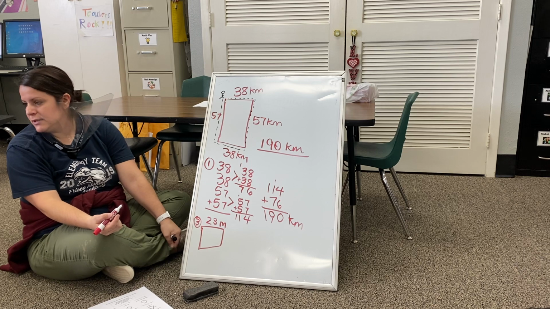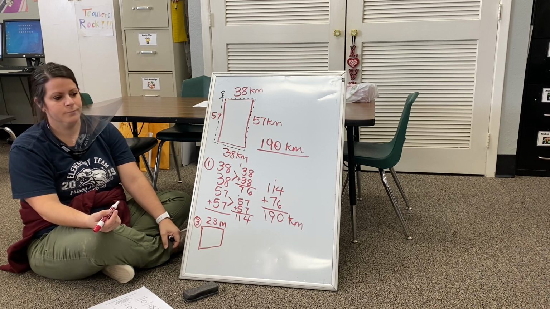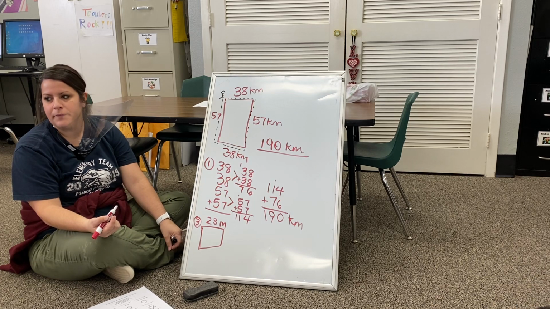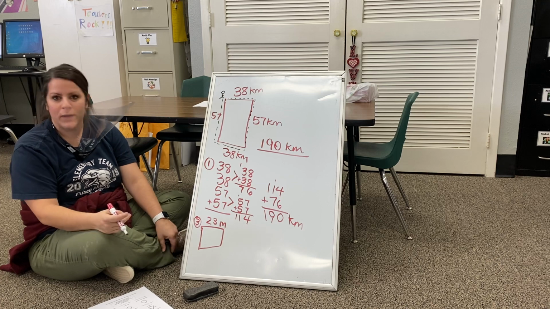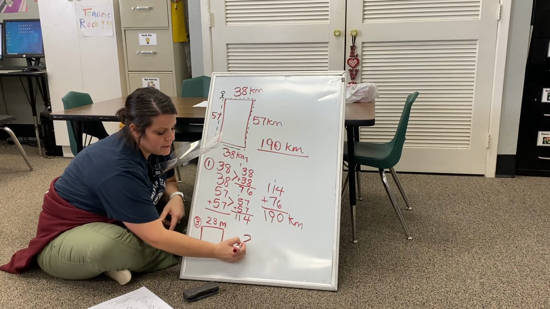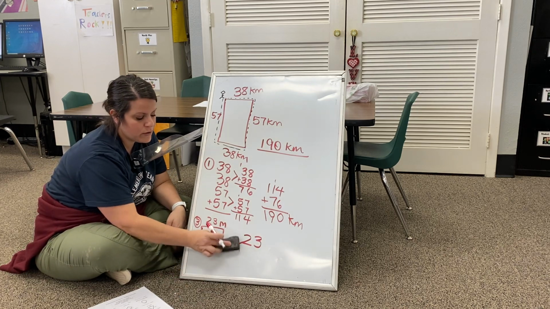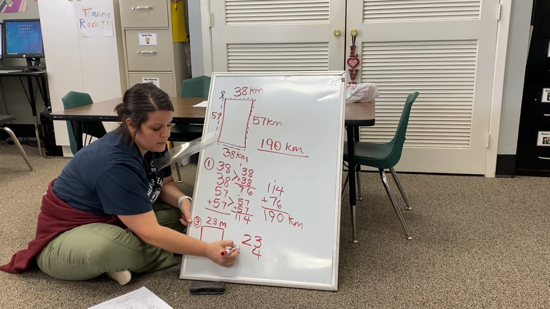What else could I do? If they're all the same length, what could I do? Multiply. I could multiply. So instead of doing 23 plus 23 plus 23 plus 23, I could do 23 times, how many 23s was it? 4. So 4 times 23.